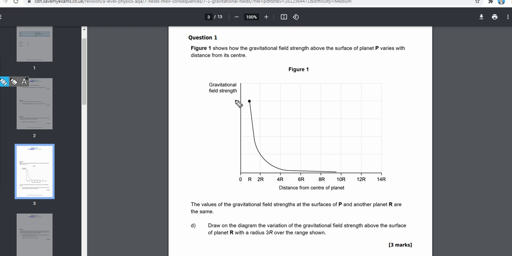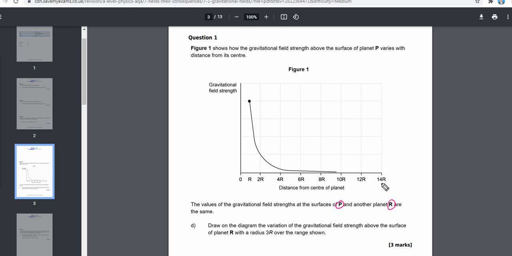Alright, okay, so planet P has a radius of r, but planet R has a radius of 3r. So we have to find out the gravitational field strength of either of them. We have not been given any information about their masses, so it says that the gravitational field strength on the surfaces will be the same.